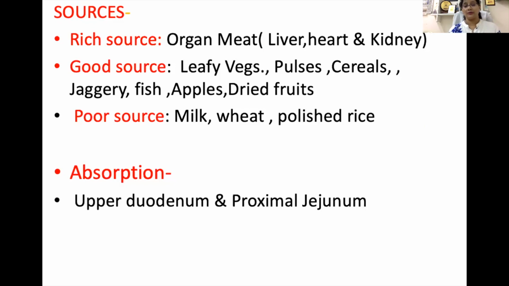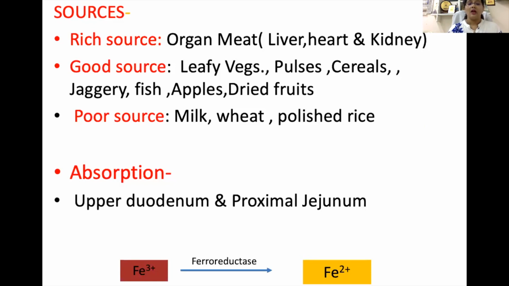Now, there are two concepts you should know before we go to the absorption of iron. There are two forms of iron present in our body. One is the oxidized form, that is the ferric form, and another one is the reduced form, that is the ferrous form. This ferric iron can be converted into ferrous form with the help of the enzyme ferroreductase. This ferrous form is a divalent atom, and this is the only transport form, and this ferrous ion can enter from one chamber to another.